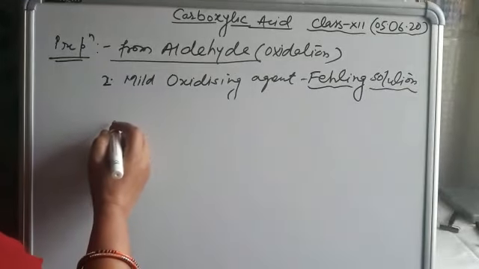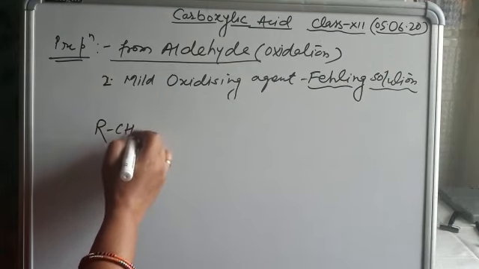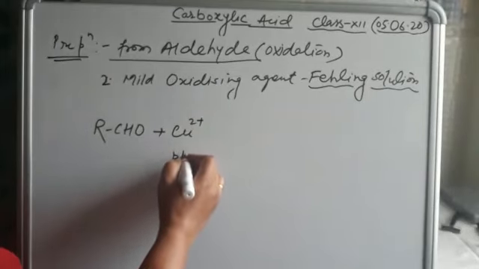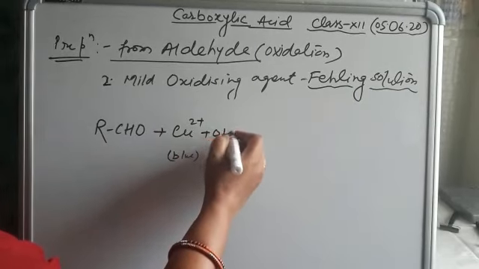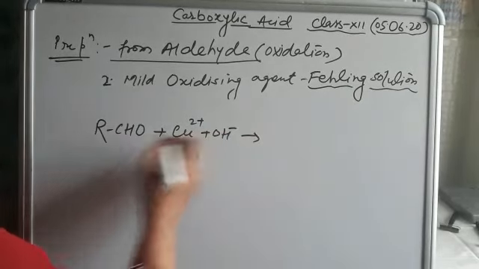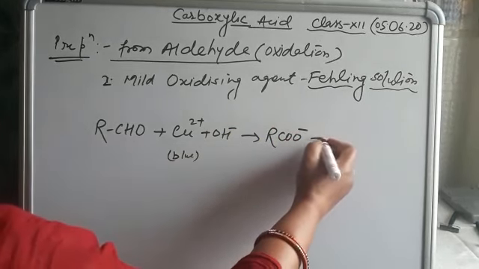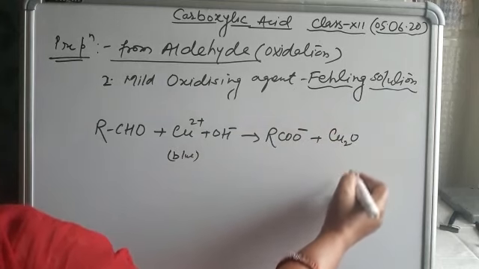When Fehling solution is treated with aldehyde RCHO, copper 2 plus, which is deep blue in color, in the alkaline medium, the aldehyde is converted into salt of acid, and Cu2+ changes into Cu+.